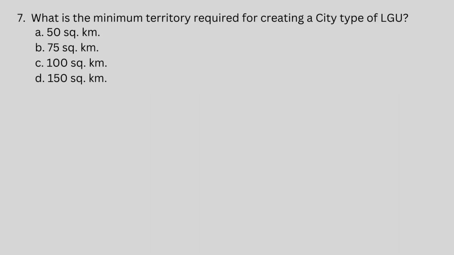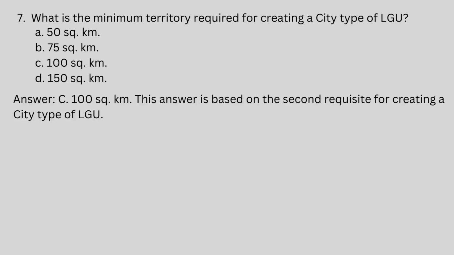Number 7. What is the minimum territory required for creating a city type of LGU? A. 50 square kilometer. B. 75 square kilometer. C. 100 square kilometer. D. 150 square kilometer. Answer, letter C, 100 square kilometer. This answer is based on the second requisite for creating a city type of LGU.